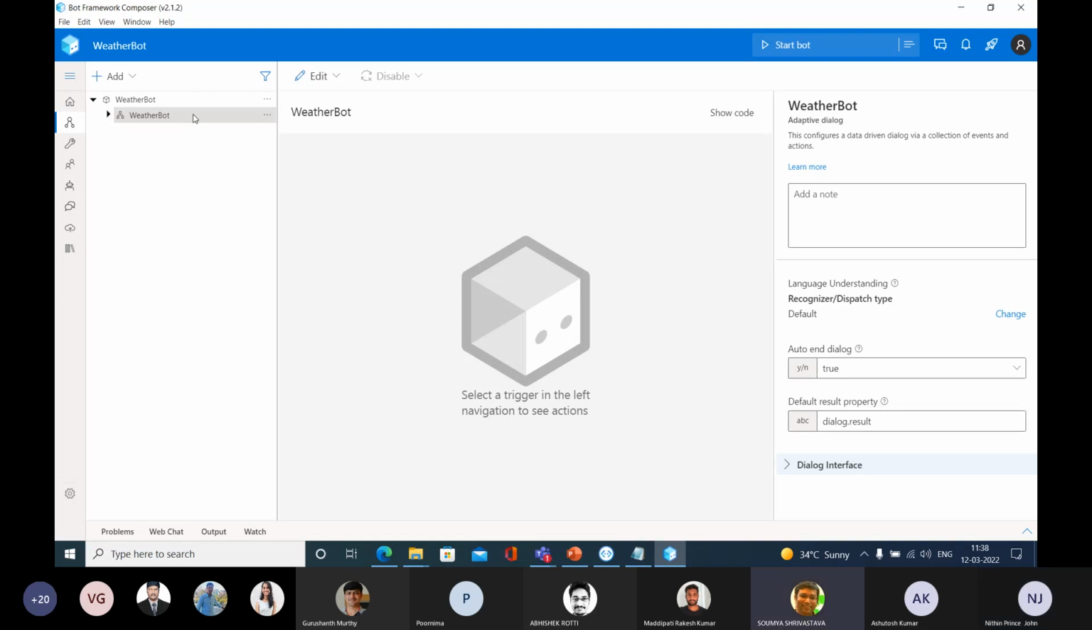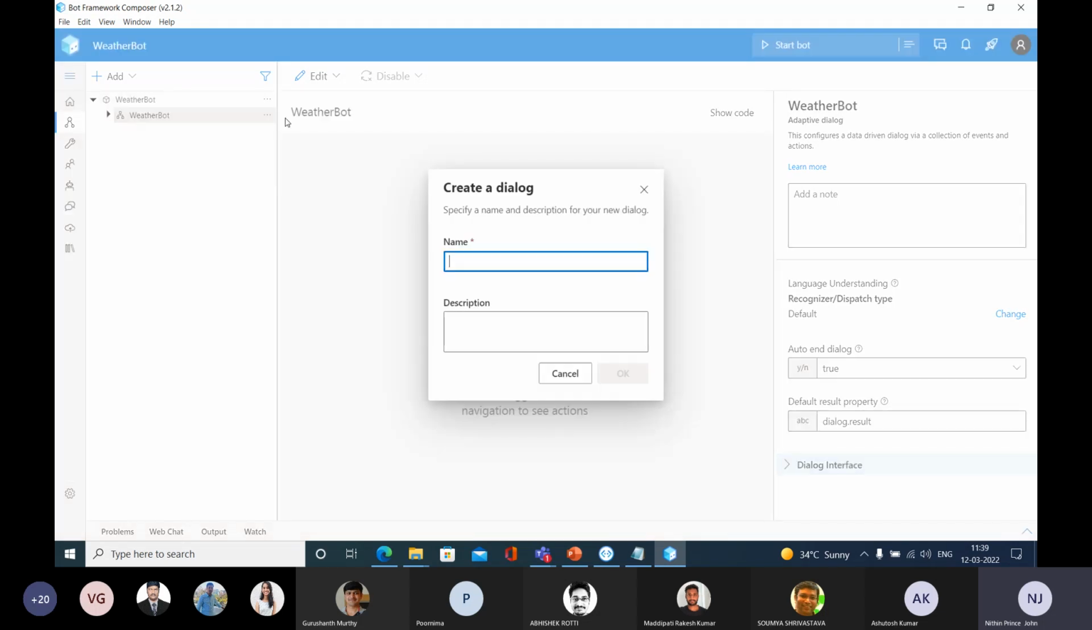Got it. Thanks. So inside this project, I only have this weatherbot dialog, right? So let me create one more dialog. If you're confused about this, if you're selecting this one, you're not going to get the option to add a new dialog. That will be available only at the top portion. So I'm going to add a new dialog. You can give whatever name you like. Let me give a name like this, get weather. So get weather is the name of the dialog.